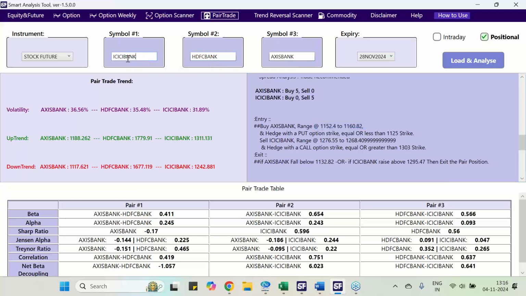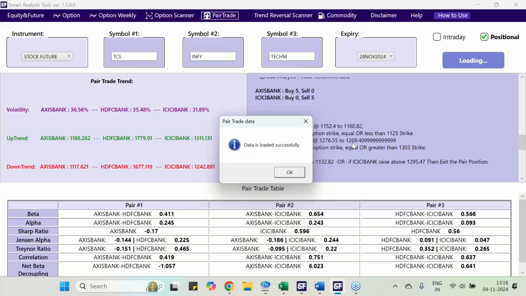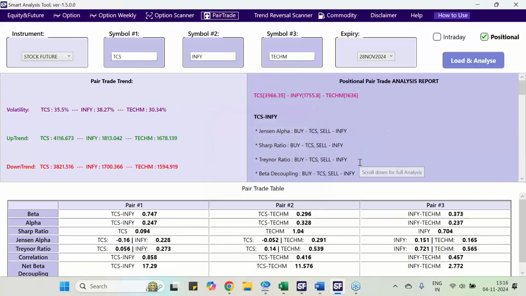Similarly, if you want TCS and Infy, and you are going for Tech Mahindra, you can load the data, and once the data is loaded, the analysis will happen automatically.